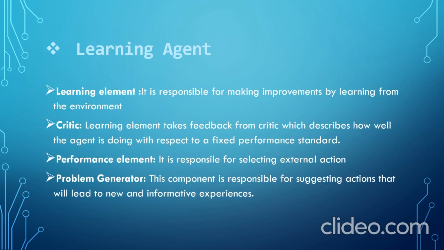The fifth type of the agent is the learning agent. The learning agent has four elements. The first element is the learning element. It is responsible for making improvements by learning from the environment. The second element is the critic. The learning element takes feedback from the critic, which describes how well the agent is doing with respect to a fixed performance standard. The third element is the performance element. It is responsible for selecting external action. The fourth element is the problem generator. This component is responsible for suggesting actions that will lead to new and informative experiences.